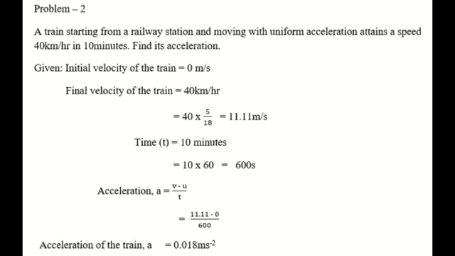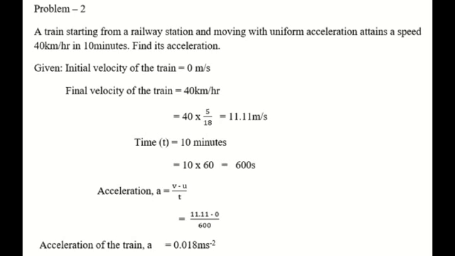A train starting from a railway station and moving with the uniform acceleration attains a speed of 40 kilometers per hour in 10 minutes. Find its acceleration. Given data, initial velocity of the train u equals 0.